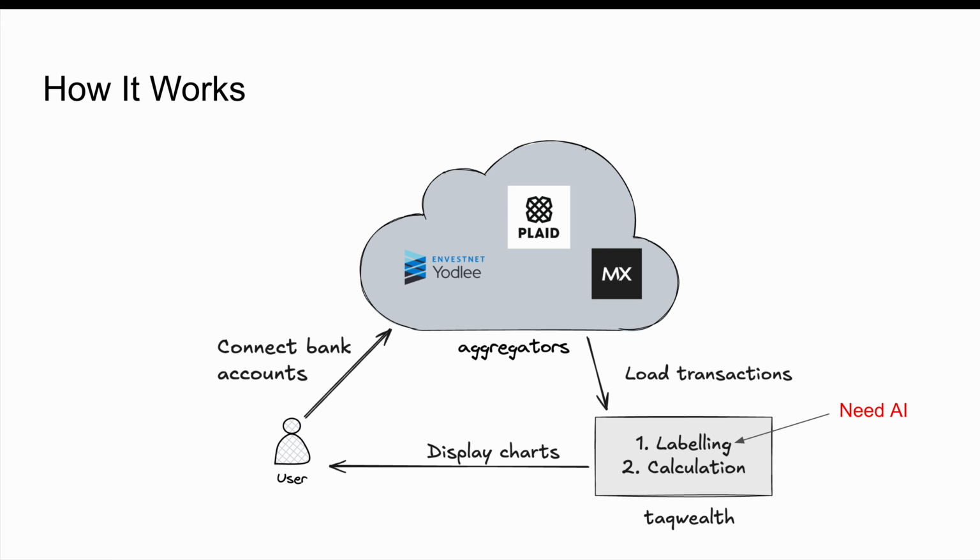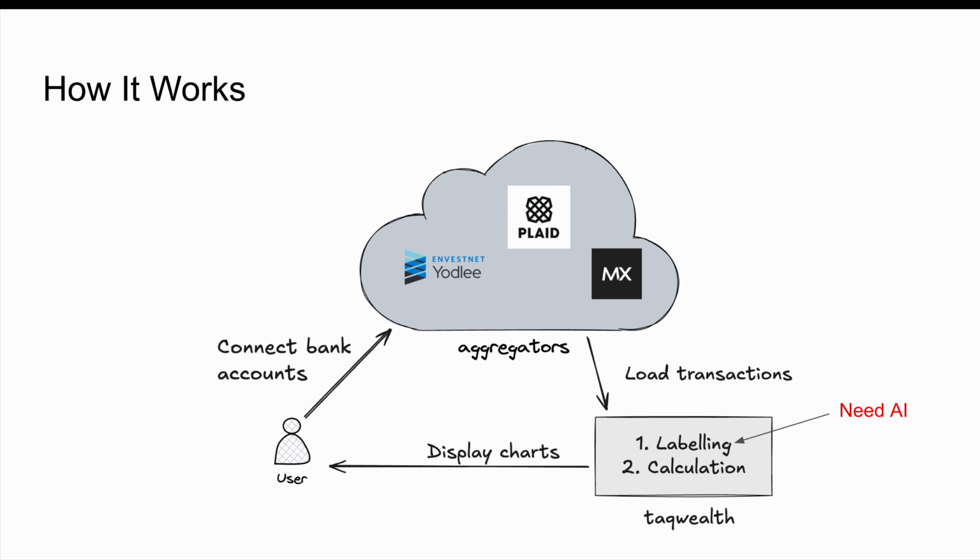So how it works is we need to enable users to connect their bank accounts to the system, and there are so many existing aggregators for this purpose, where you just connect your bank account with these aggregators, and then our system can load the transactions daily.